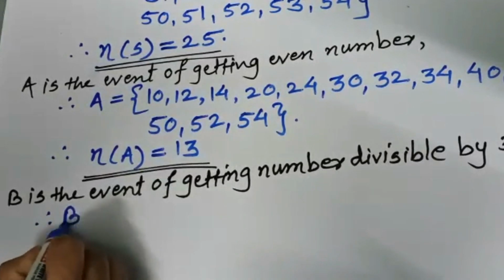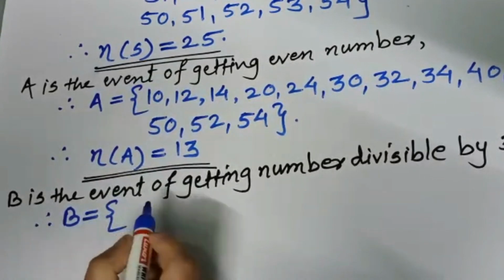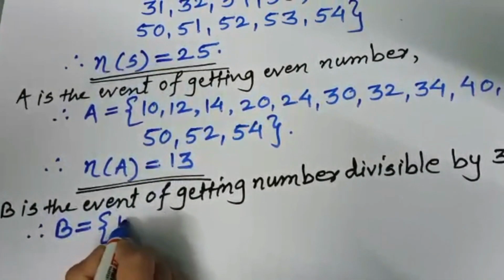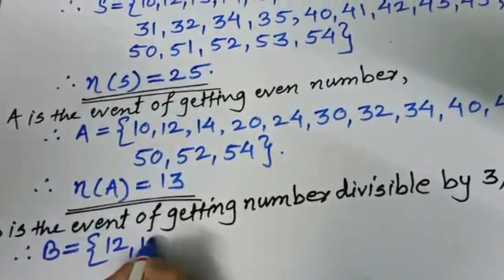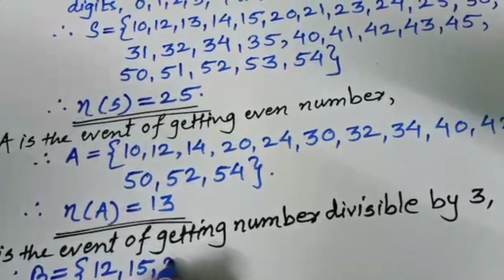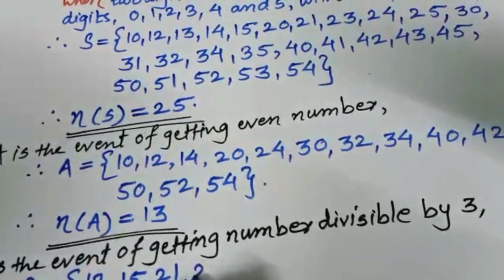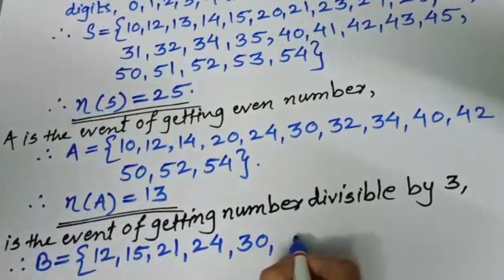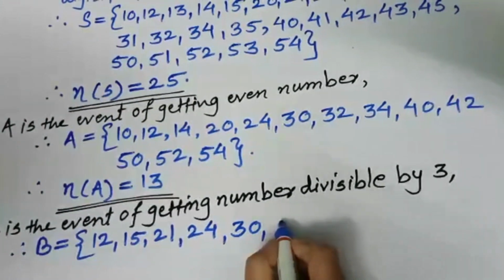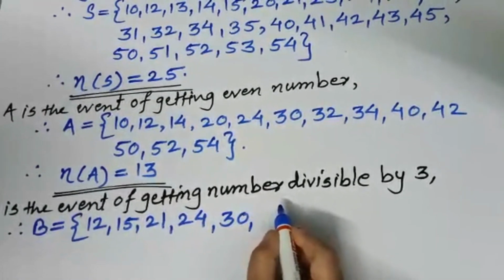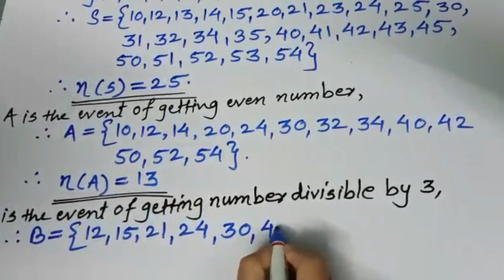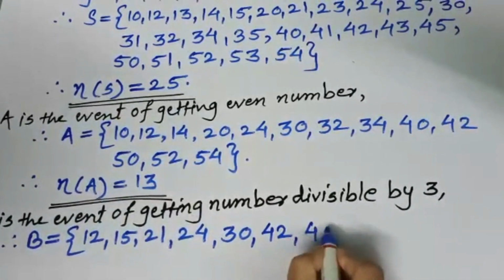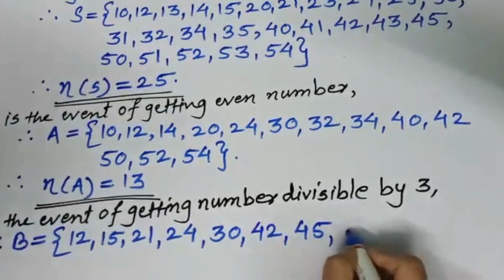So write therefore B is the event of first number which I said 12, after 12, 15, now 21, 24, 30. Then next is 42, 45 because sum is 9.